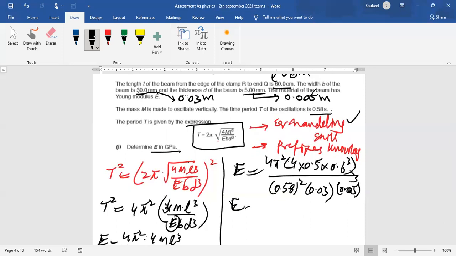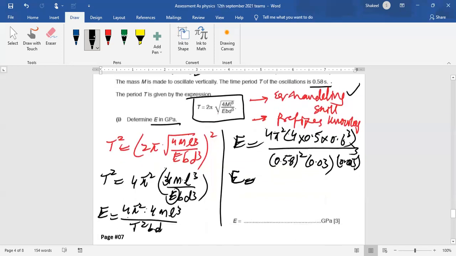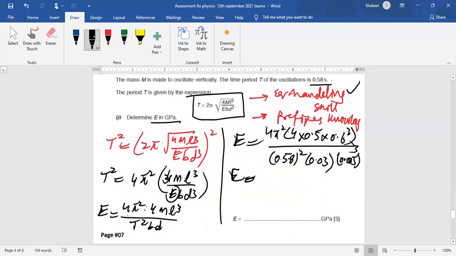When you solve it, you will get an answer which is 13.5 into 10 power 8. So 10 power 9. So 10 power 9 is actually giga, so you will not write it. So it is 13.5 gigapascal. So that's how you will solve it.